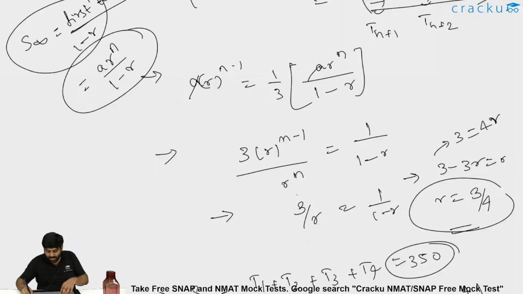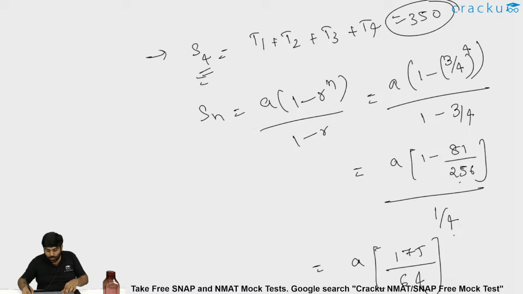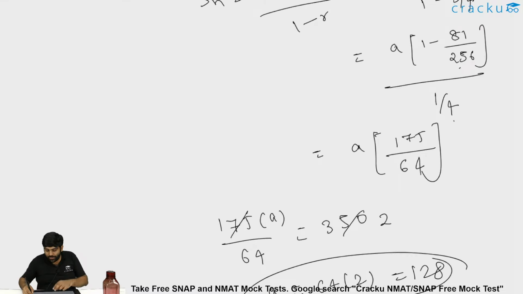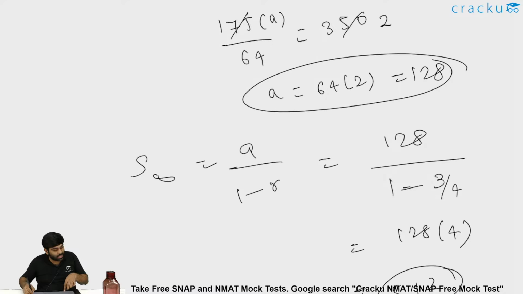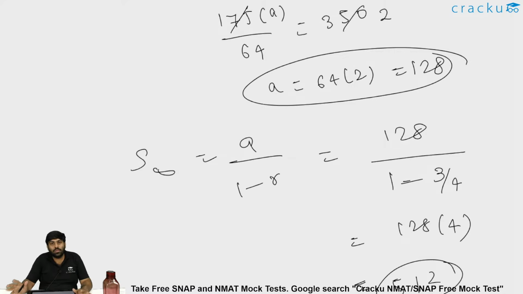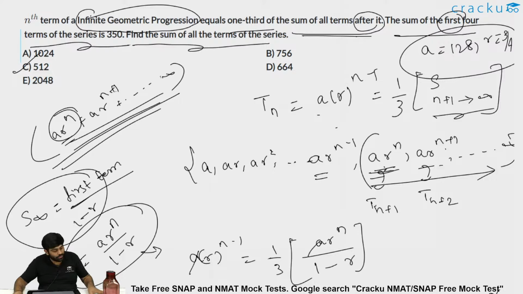One statement is interpreted so that you can find the r value. The other statement is made such that you can find the a value, which comes out to be 128, and r is 3 by 4. The final thing asked is the sum of infinite terms in that infinite GP, which is a by 1 minus r, which is 128 by 1 minus 3 by 4, which is 512. Please confirm if anyone faced difficulty or any doubt in this. I would explain again if someone requires.